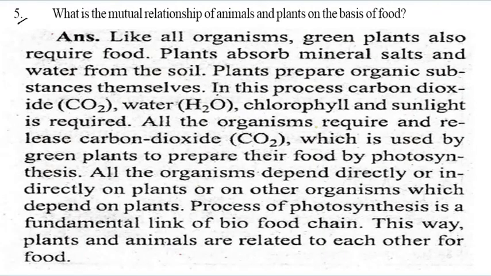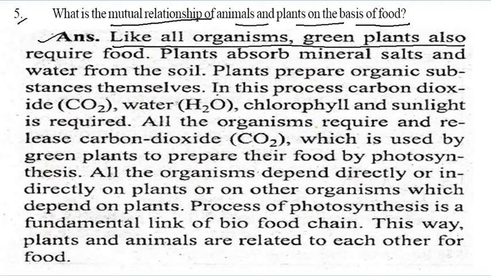Come to the fifth question. What is the mutual relationship of animals and plants on the basis of food? So you can write here, like all organisms, green plants also require food. Plants absorb minerals, salts and water from the soil.